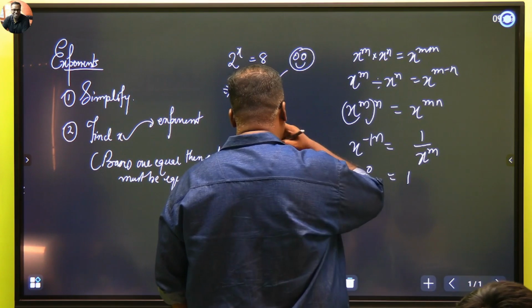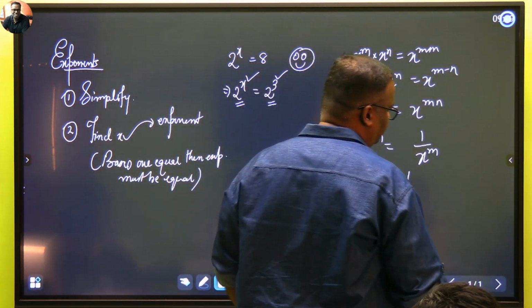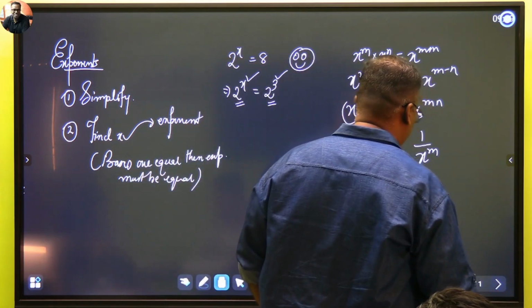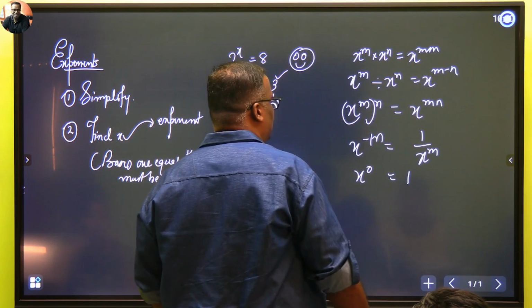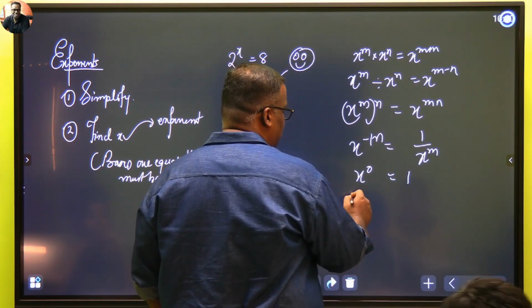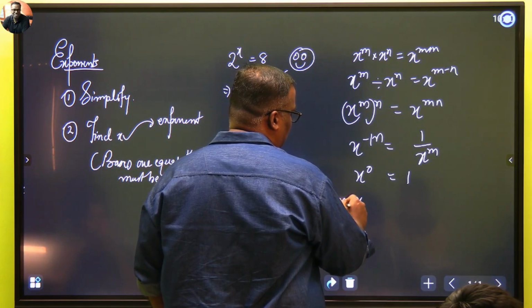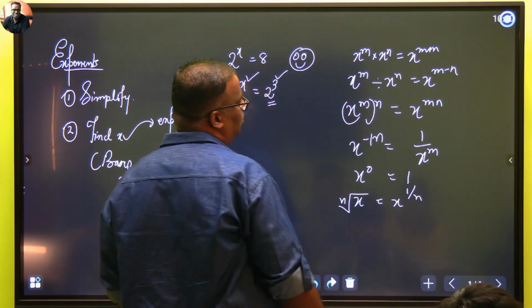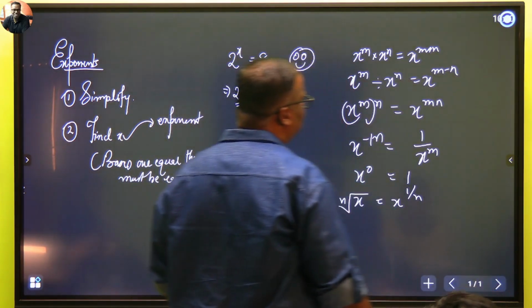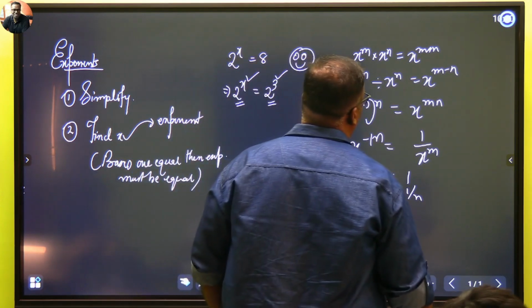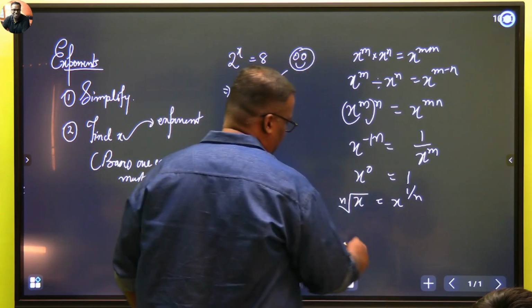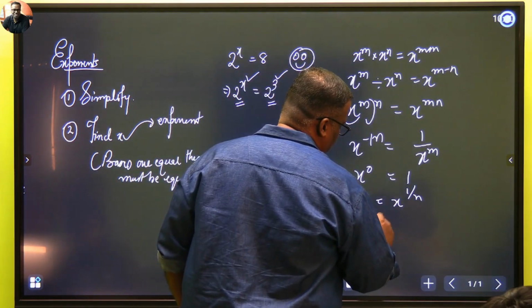What else? Another one we have: x to the power 1 by n is the nth root of x. Yes, what else is left? Speak, Angad. Multiplied with the exponent the same. Yes, good.